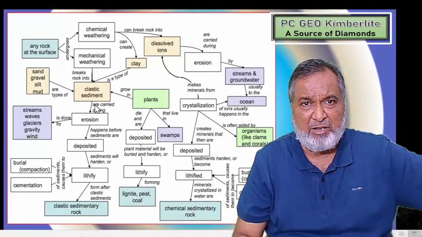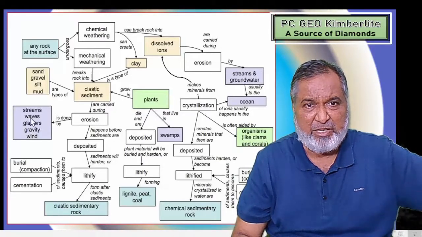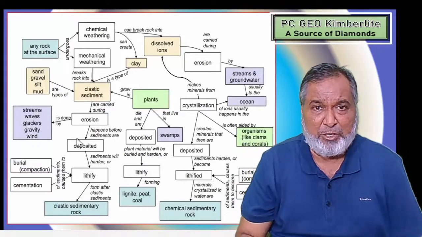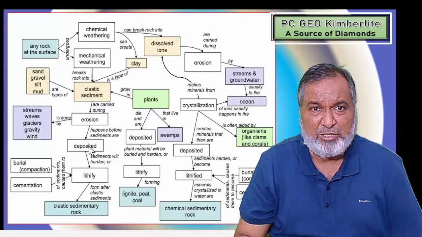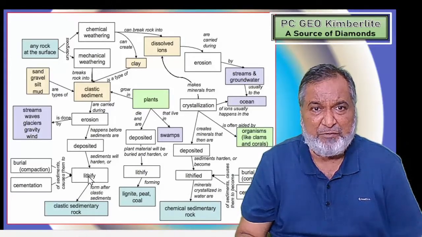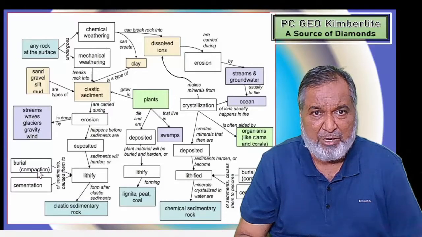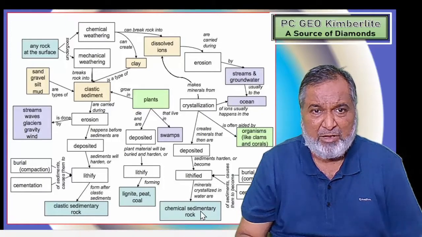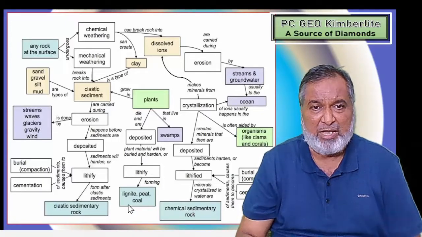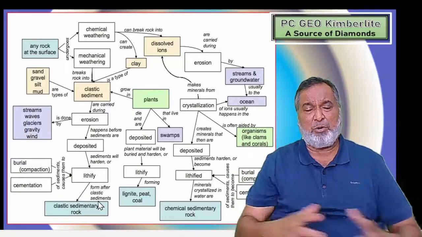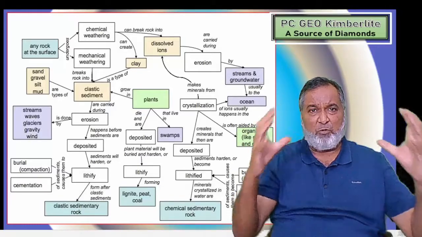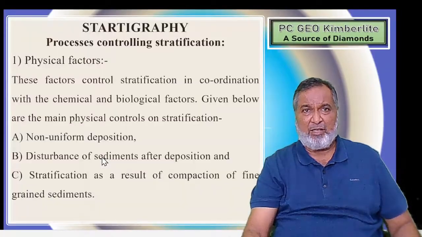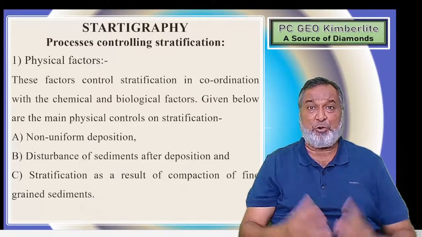In the clastic sediment, if erosion is there, then stream, waves, glaciers, gravity and wind will be the agents acting for the erosion. Then after the erosion, the next one is deposition. After the deposition there is lithification, and in that lithification we have burial, compaction and cementation. Due to this we get clastic sedimentary rock, and here we have non-clastic sedimentary rock, which we call non-clastic. This is the way the whole sedimentary rock is formed and the processes involved. It has been shown with a small chart, and now we'll start the factors controlling stratification.